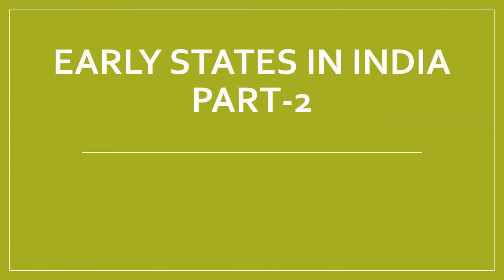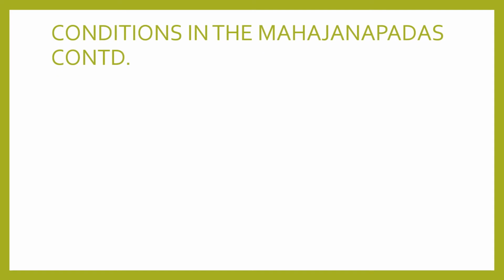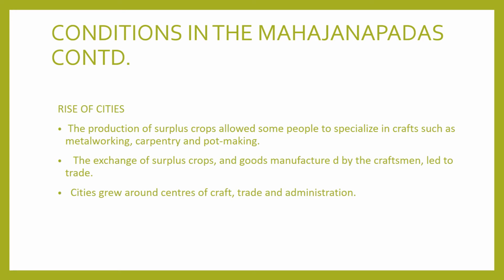Early States in India, Part 2. Conditions in the Mahajanapadas continued. Rise of cities. The production of surplus crops allowed some people to specialize in crafts such as metalworking, carpentry, and pot making. The exchange of surplus crops and goods manufactured by the craftsmen led to trade. Cities grew around centers of craft, trade, and administration.